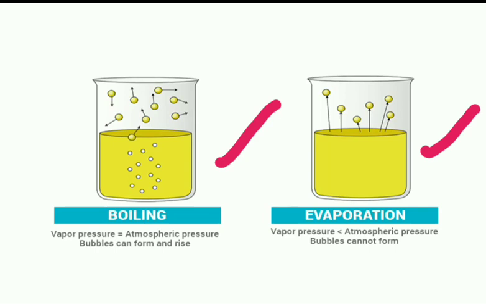When we are talking about boiling, the vapor pressure is equal to the atmospheric pressure. But in case of evaporation, the vapor pressure is smaller than the atmospheric pressure. That's why bubbles cannot form. But when we are talking about boiling, we can clearly see that bubbles are formed. Why are bubbles formed? Because the vapor pressure is equal to the atmospheric pressure. That's why bubbles can be formed, and these bubbles will rise.